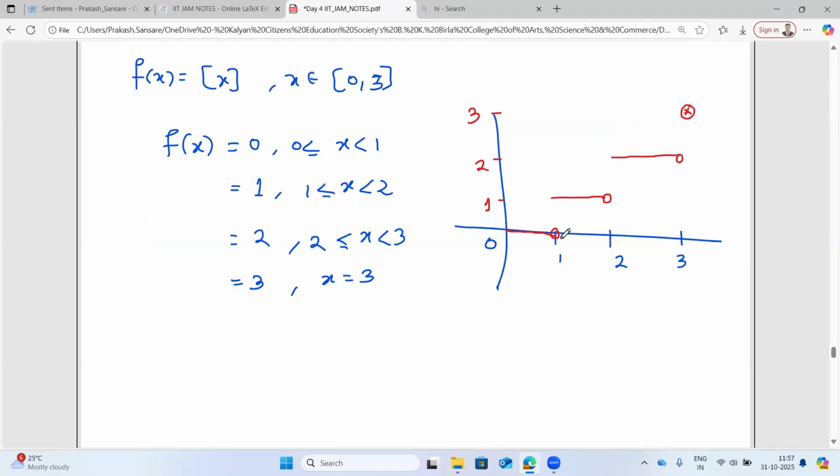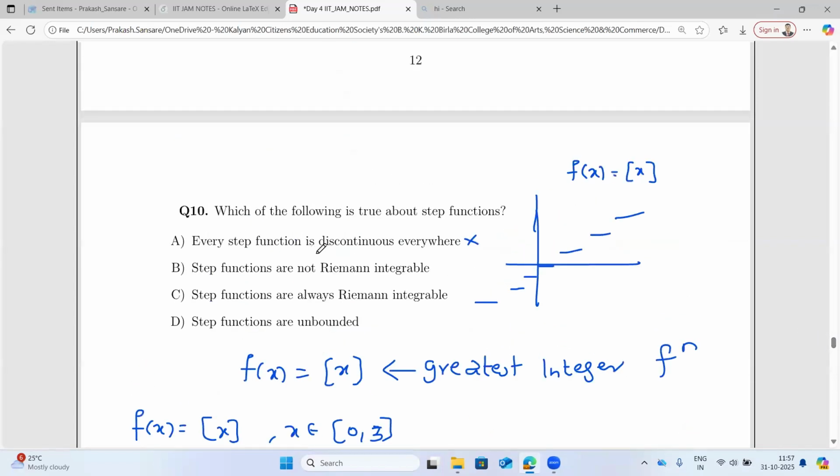So you can see from the graph that this function is discontinuous at 1, 2 and 3. So the discontinuities are finitely many. Hence it is going to be Riemann integrable. So this is the question: which of the following is true for the step function.